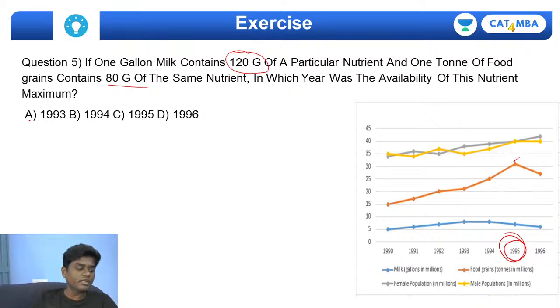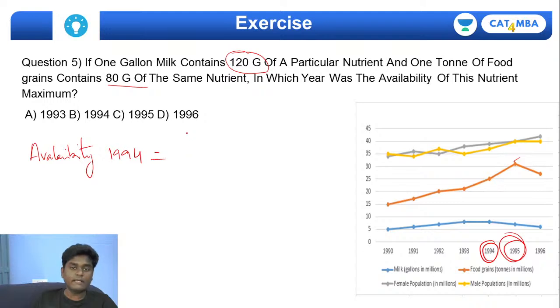If you see this, the maximum availability of the nutrient will be in the year 1995, and if you want to know exactly, let's try to go for a comparison. If you try to see the availability in the year 1994, let's try to compare 1994 and 1995.